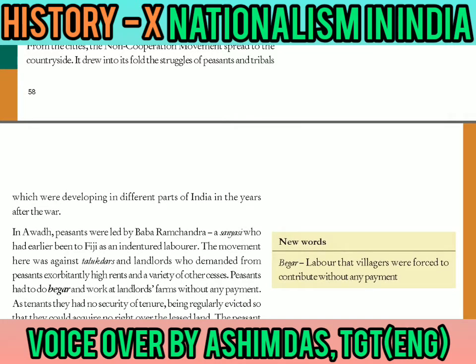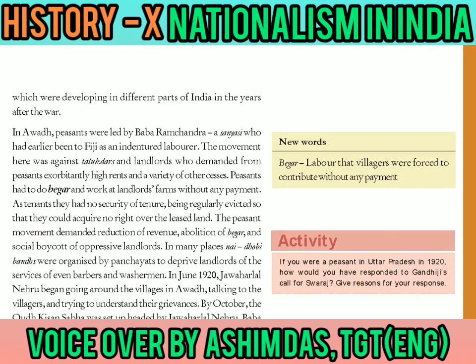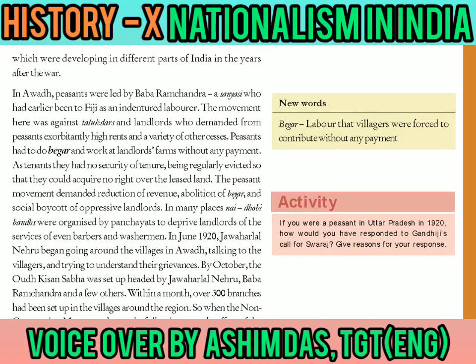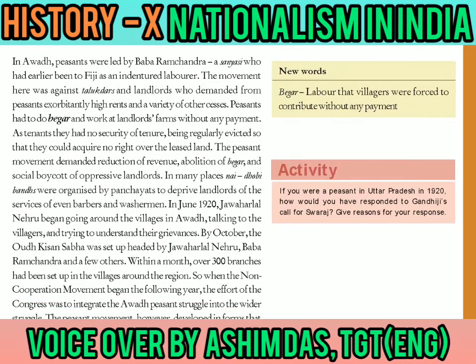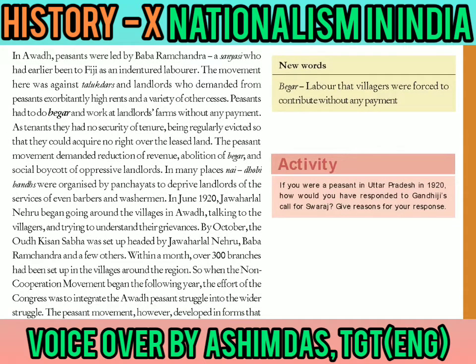So let us take the place of Awadh. What happened in Awadh? Let's read about that. Awadh was a province under the British at the time, and in Awadh, peasants or farmers were led by Baba Ramchandra. He was a sannyasi who had earlier been to Fiji as an indentured laborer. And the movement here was against the talukdars and the landlords who demanded exorbitantly, meaning very high, rents from the peasants, and also so many other taxes or cesses. Peasants also had to do begar and work at the landlords' farms without any payment.